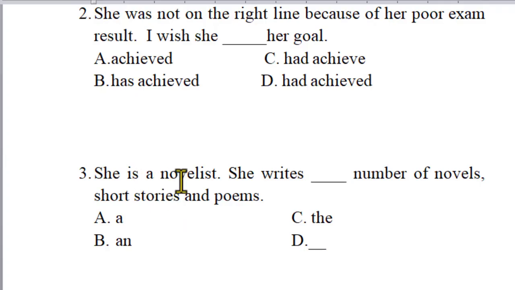She is a novelist. Novelist means an author. What does author mean? Writer. She writes blank number of novels, short stories and poems. Articles, determiners: we can say that we have definite articles and indefinite articles. The first one, "the", is definite. As you understand from the name, things which are definite and which are known, you can just use the definite article "the".